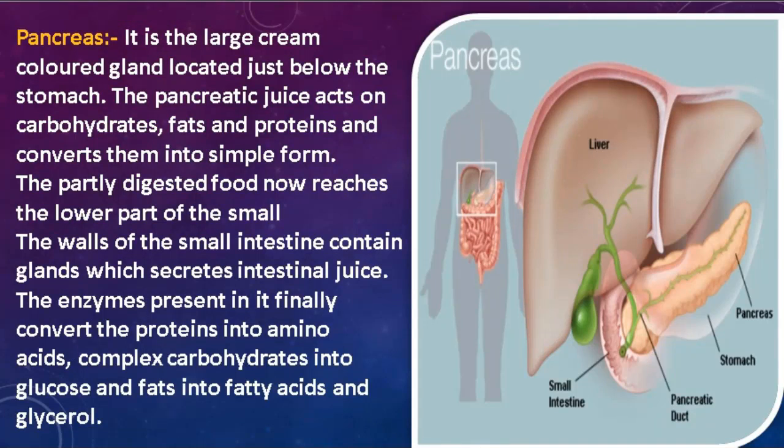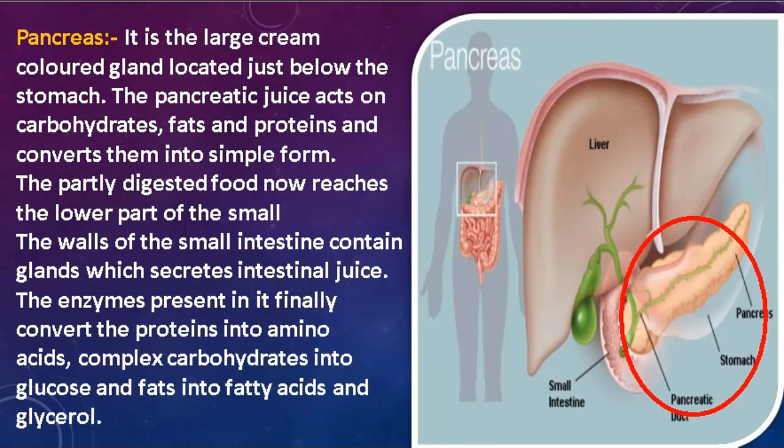Students, the pancreas is the large creamy-colored gland located just below the stomach. As you can see here, this large creamy structure is the pancreas.